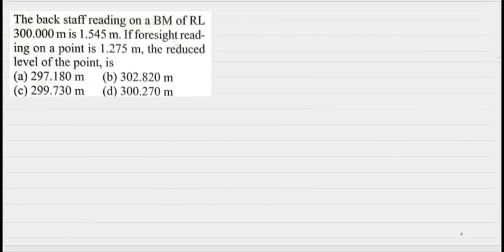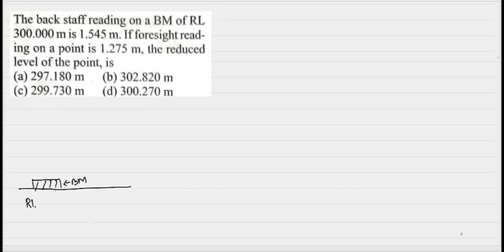Let's see the next question. What is given? The backsight reading on a benchmark of RL 300 meter is 1.545. If the foresight reading on a point is 1.275, the reduced level of the point is. Okay, so let us draw the diagram first. Let this be our ground level, let this be the benchmark.